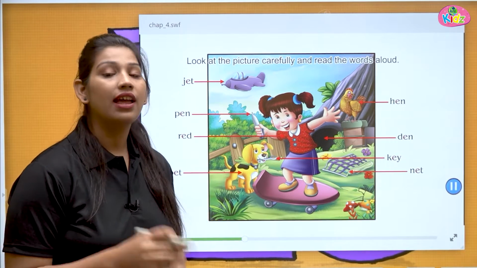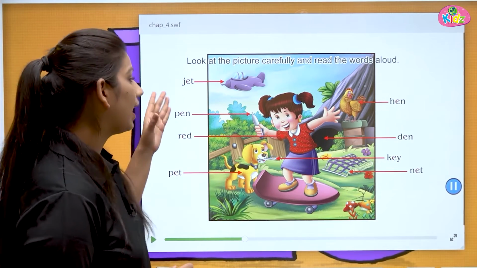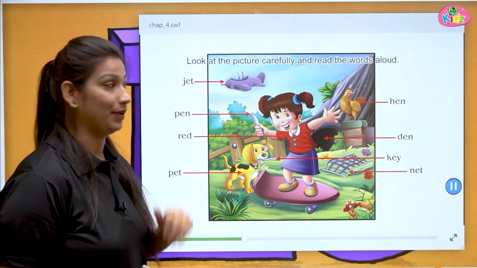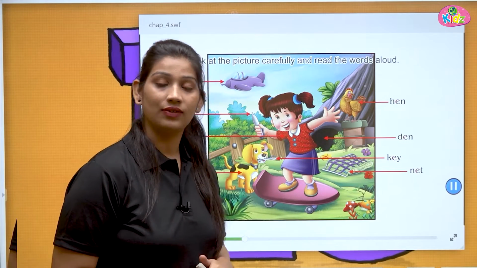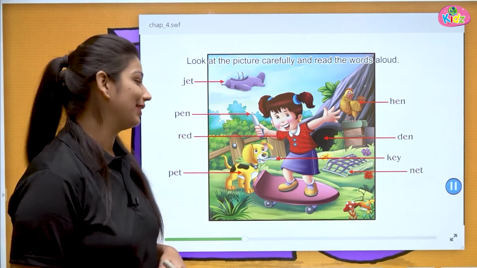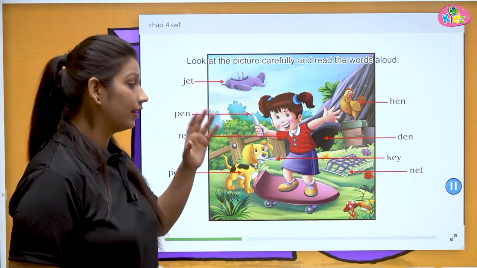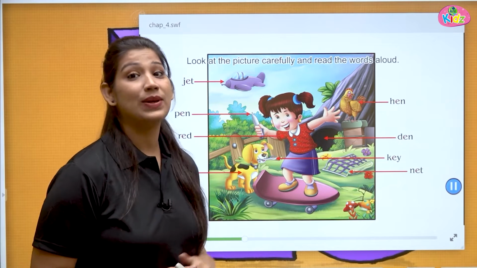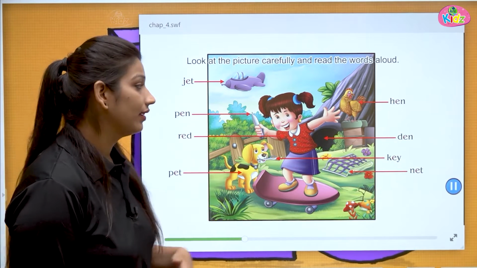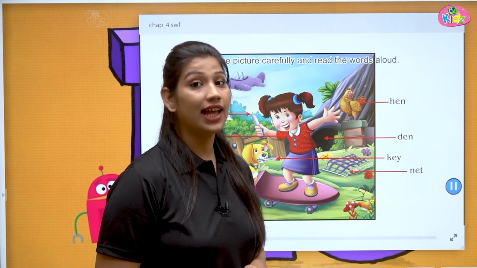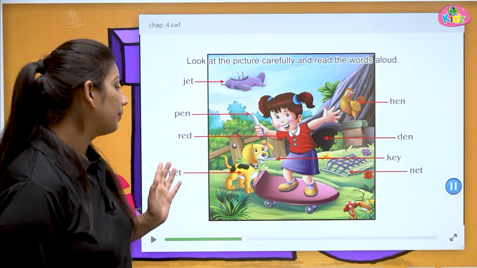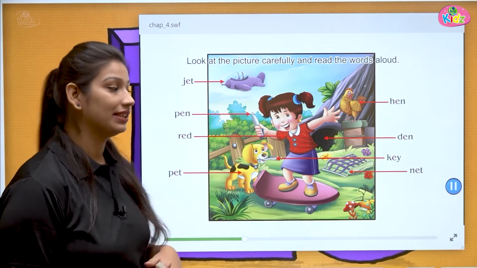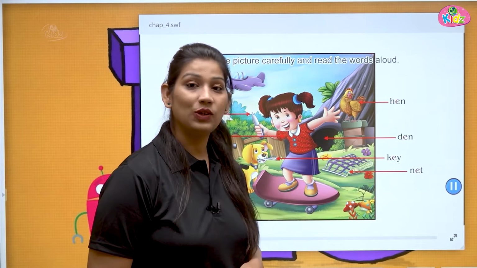Let us read them again and have a look closely. J-e-t, jet, which is flying up. H-e-n, hen. P-e-n, pen. A girl has a pen. R-e-d, red. This girl is wearing red color clothes. Here we can see a den. D-e-n, den. P-e-t, pet. This dog is the pet of the girl. Pet. Net. Here you can see a net.